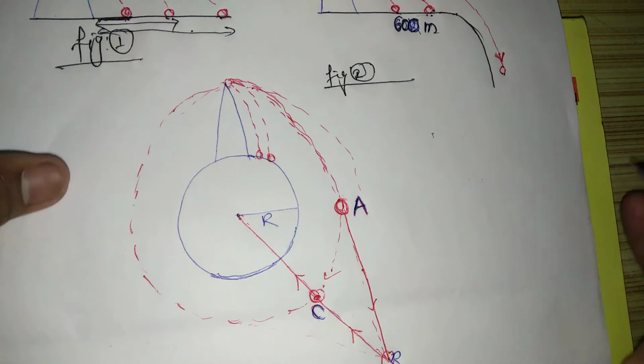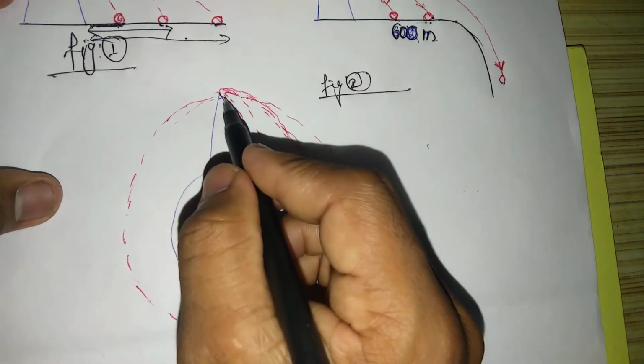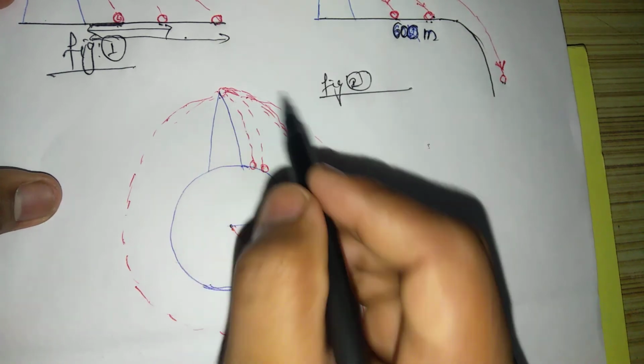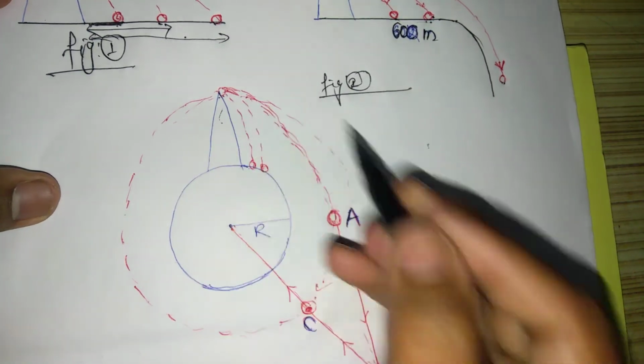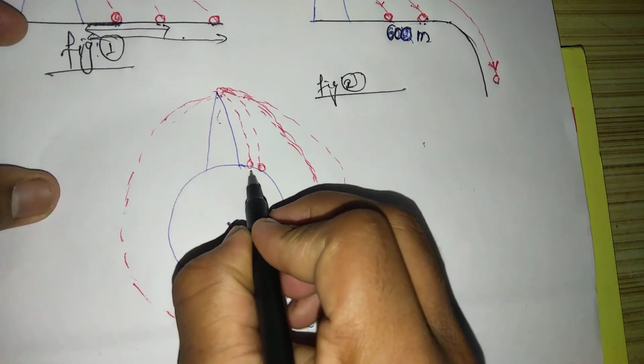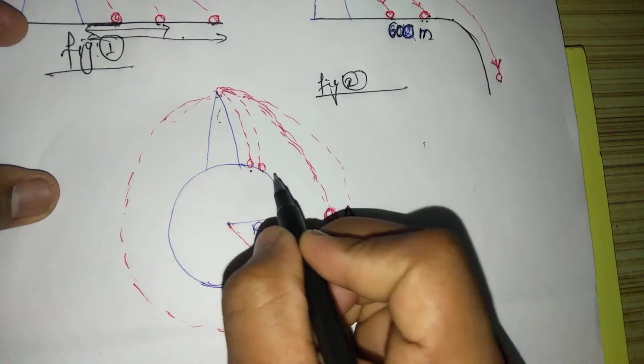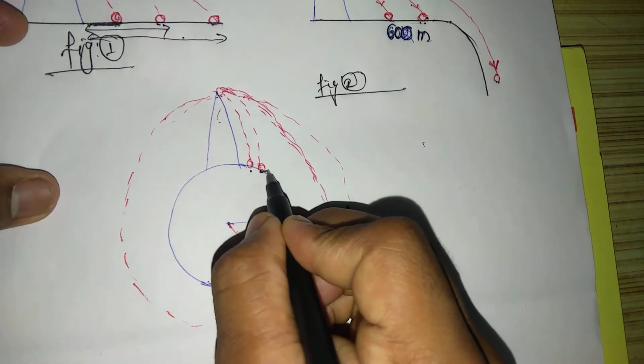Same as, suppose you are at the top of the hills, suppose highlands, and from there you are throwing the object. At first, if you throw, the object falls here. And in the second case, if you increase the velocity of the object, then the object falls here.